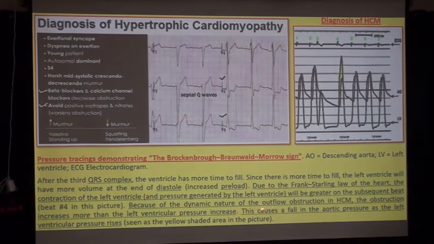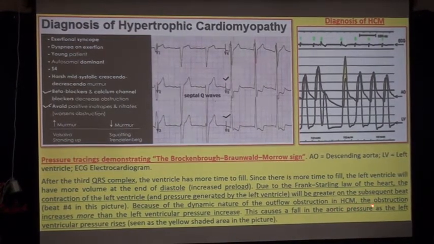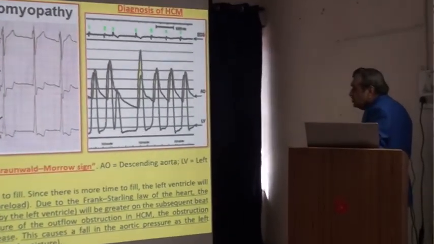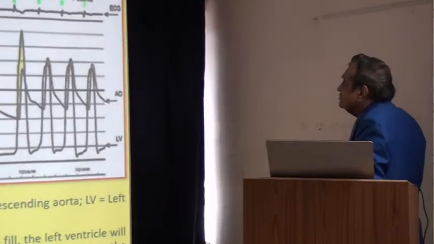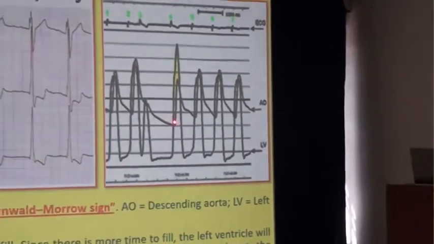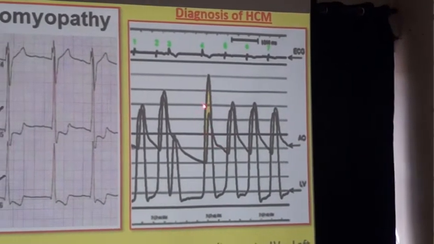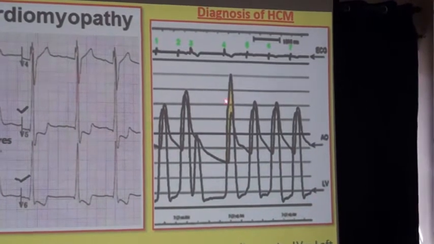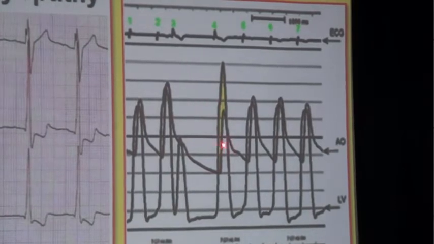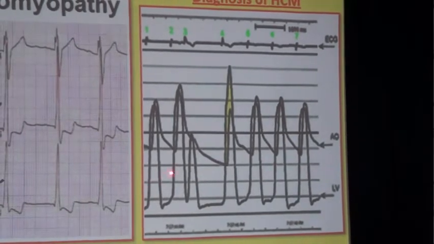In the LVOT, this causes a fall in aortic pressure and a fall in cardiac output as the left ventricular pressure rises. This is seen as the yellow shaded area in the picture. This is the first beat, second beat, third beat and fourth beat. When you see the fourth beat, the pressure of the left ventricle is rising, the pressure of the aorta is decreasing and cardiac output is decreasing. This is known as the Brockenbrough-Braunwald-Morrow sign.